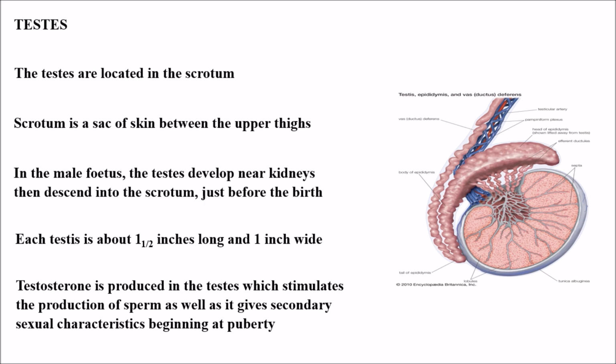What is testosterone? The secondary sexual characteristic hormone responsible for beard, mustache and all the important characters present in males at the time of puberty.